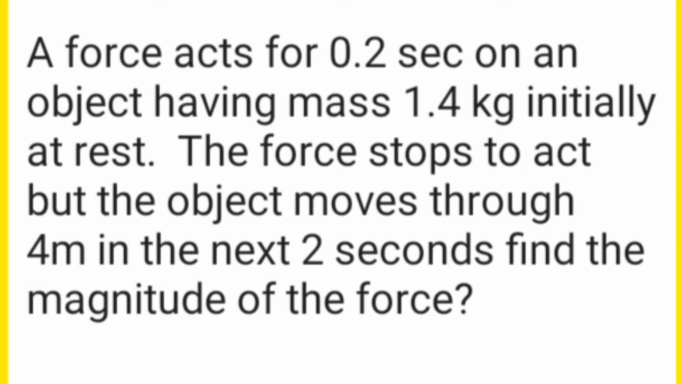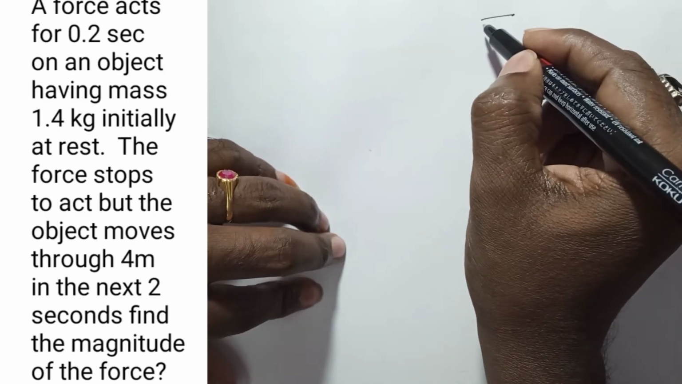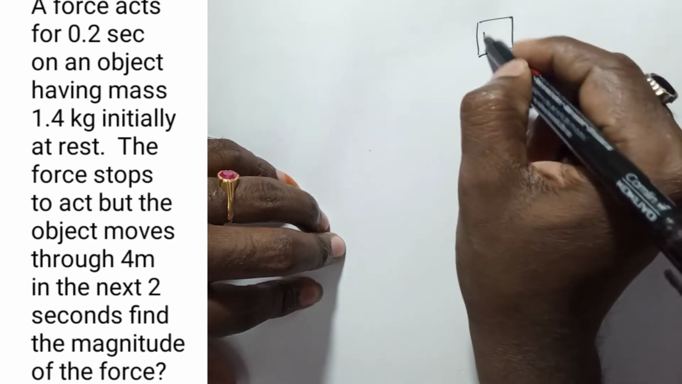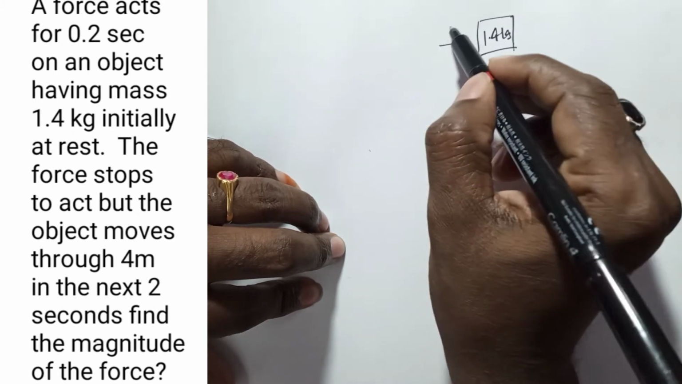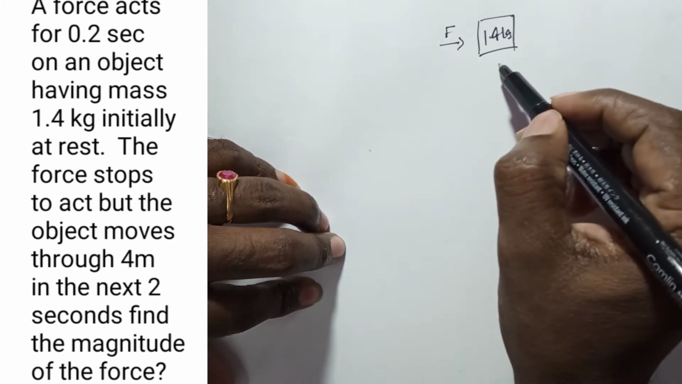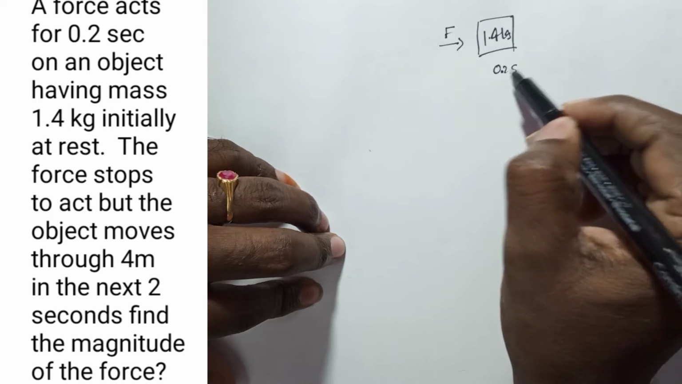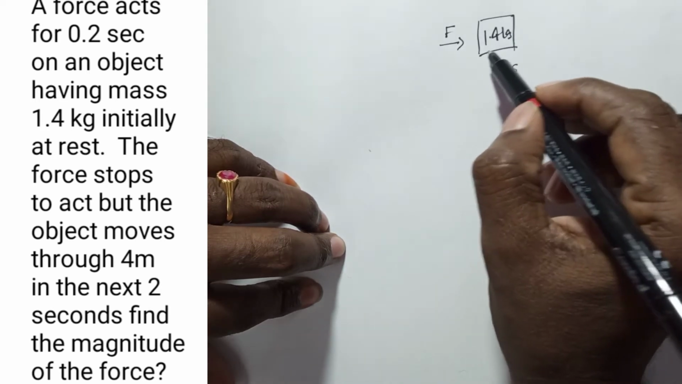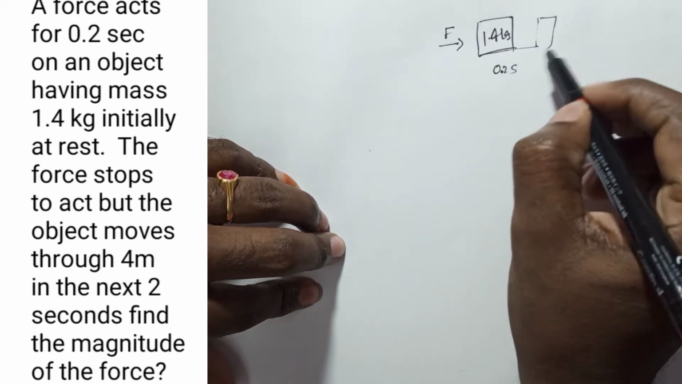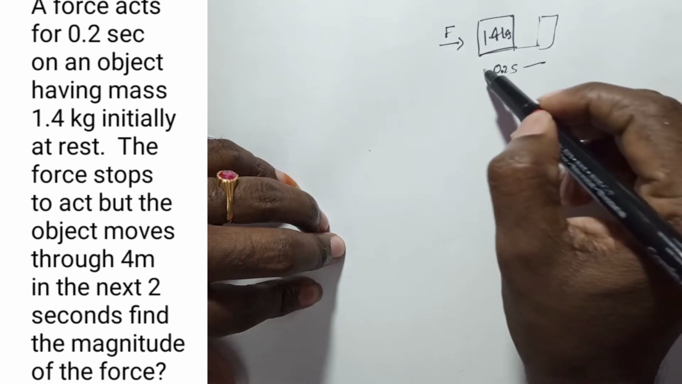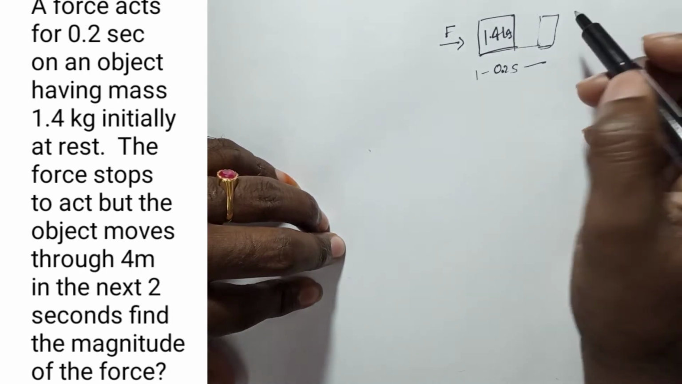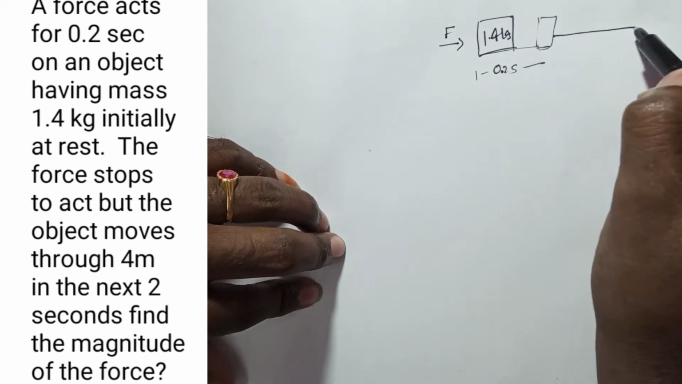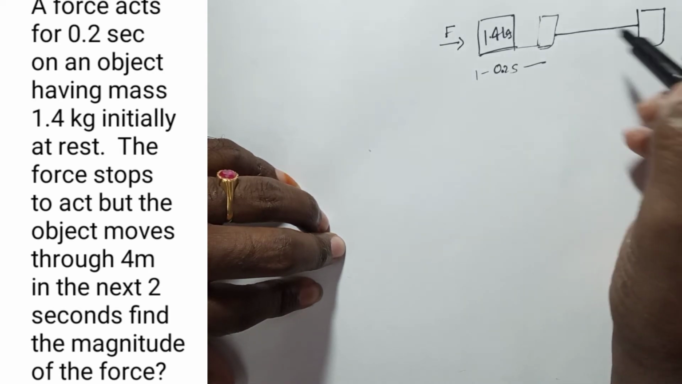So here there is an object of mass 1.4 kg, and on this object some force is applied. The force is applied for 0.2 seconds, so from here to here the body travels within 0.2 seconds. After that 0.2 seconds they remove the force, which means from here onwards no force is acting on the object.